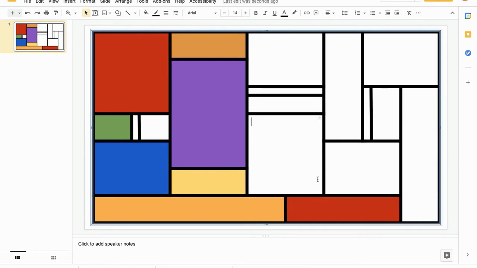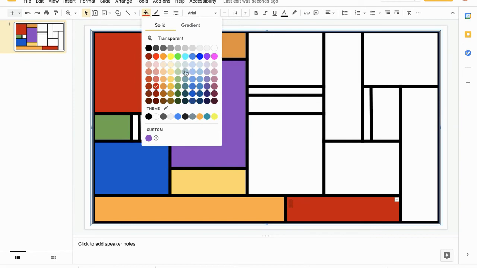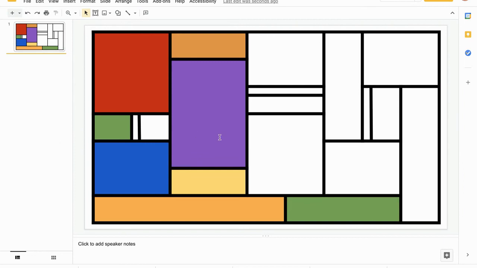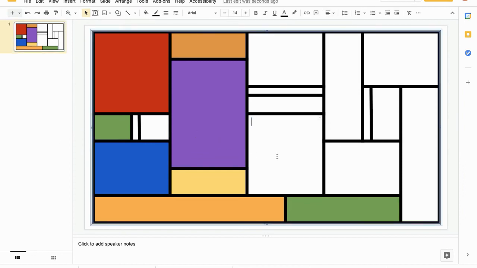And I don't want to do two blues that are straight across here from each other. So I might change that. I might have my red here and make this green down here. Again, the nice thing about doing this digitally is you can kind of play around with it. It's like, I don't really like that. I can change that. And you can look at the placement of things once you're completely finished.